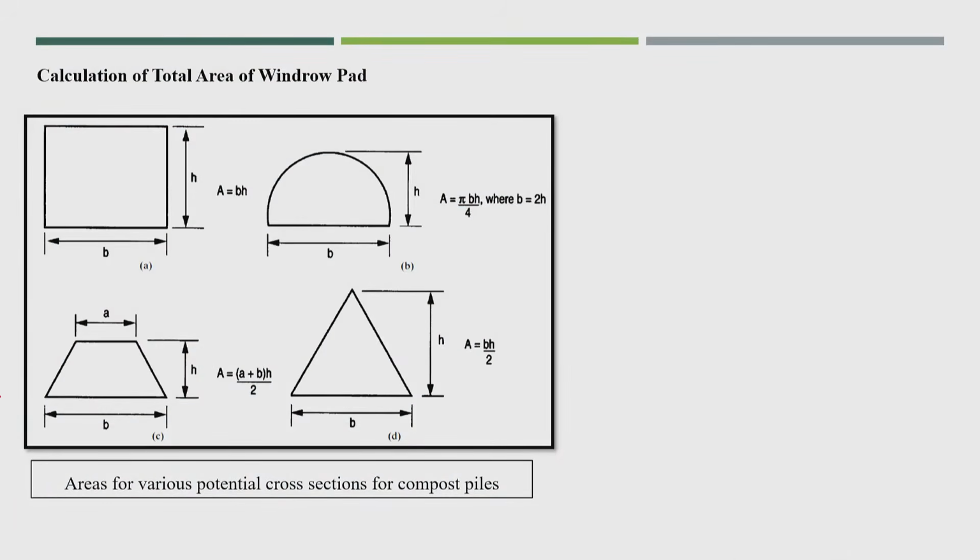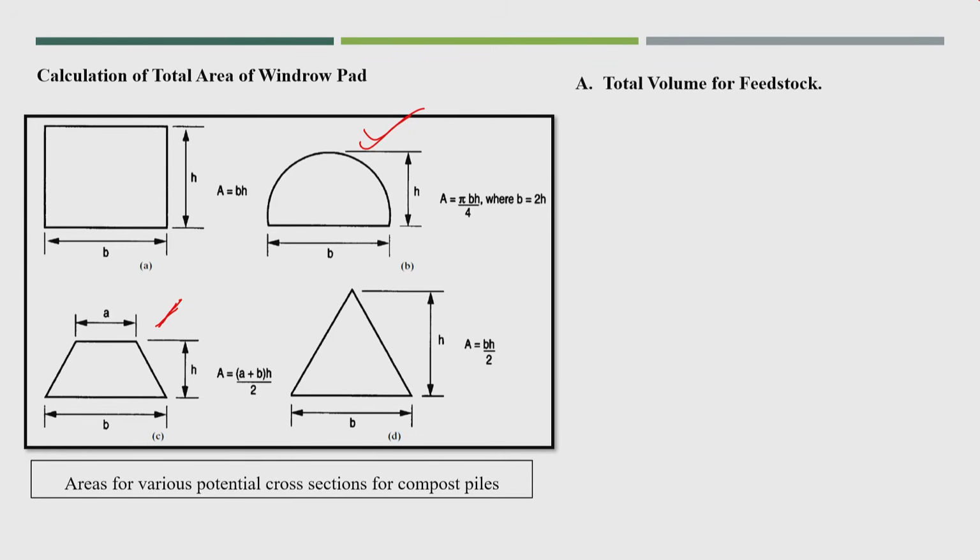Normally the cross sections you find are the ones we discussed in the Indore method, but it is possible to have this kind of method also. It depends on how well you can make that particular shape. This is also a simple one where the entire material is flat on top. You see here the area has been calculated.